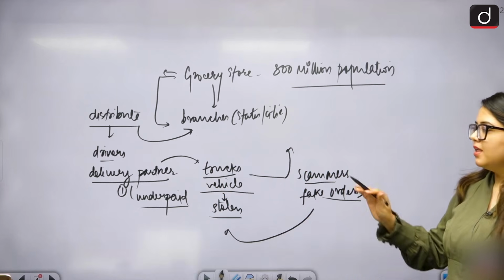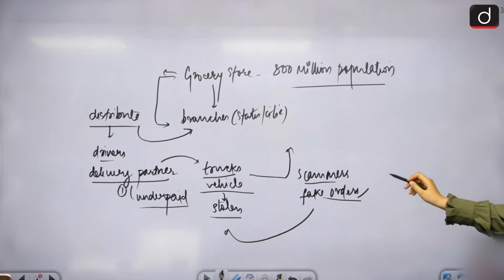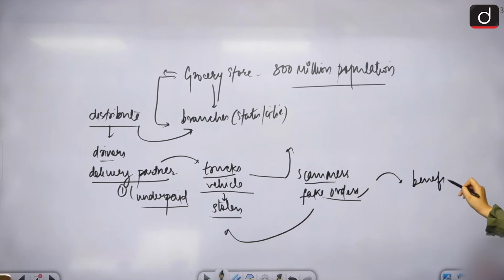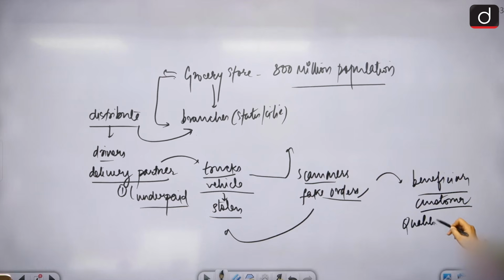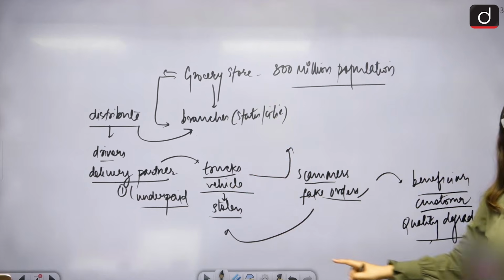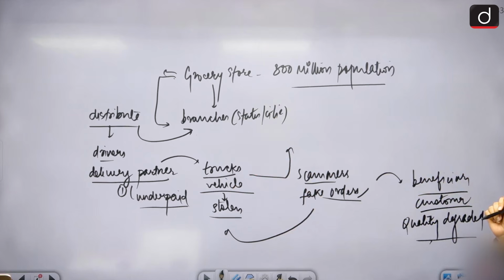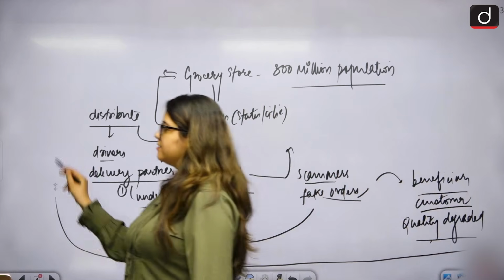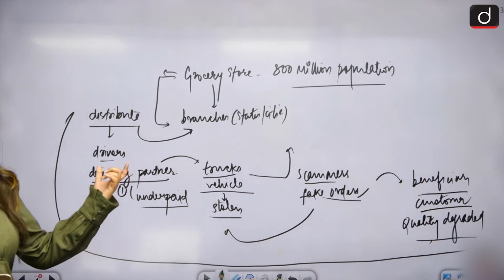The entire transportation, everything you did, all of it was a waste because they keep putting in fake orders. This is the problem that you have witnessed, and once it reaches the beneficiary, or the customer in this case, the quality is degraded far worse than what you dispatched. Amidst this, something has happened to the quality. Clear? This is the problem chain of the system. This is what we have to fix.